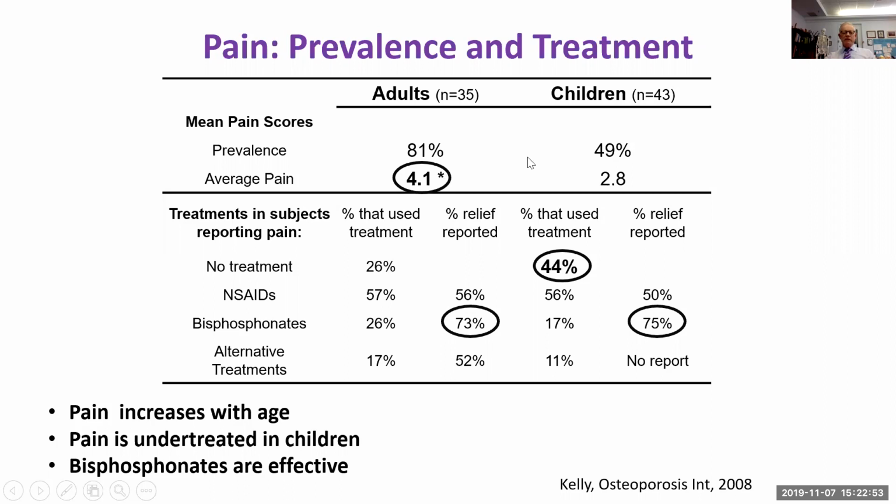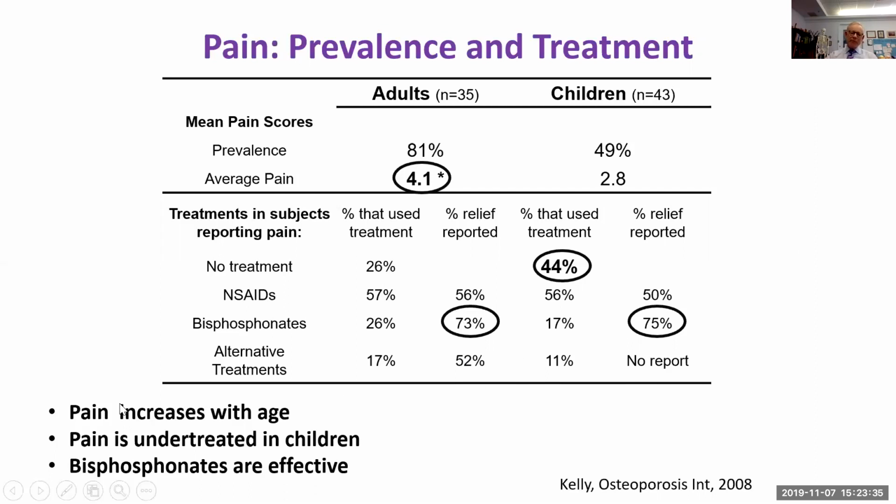An interesting finding was this: we found that a greater proportion of the children compared to the adults had no treatment for their pain. So that's not good. That's a disturbing finding. We did find that the various treatments that were used in the group of patients at that time had some degree of efficacy. NSAIDs actually worked pretty well. The bisphosphonates for patients with pain seemed to work the best. And alternative therapies actually could be quite helpful as well. At this time, not many of the kids were receiving things like acupuncture and massage, but they work quite well for patients, and it's an important adjuvant to think about.